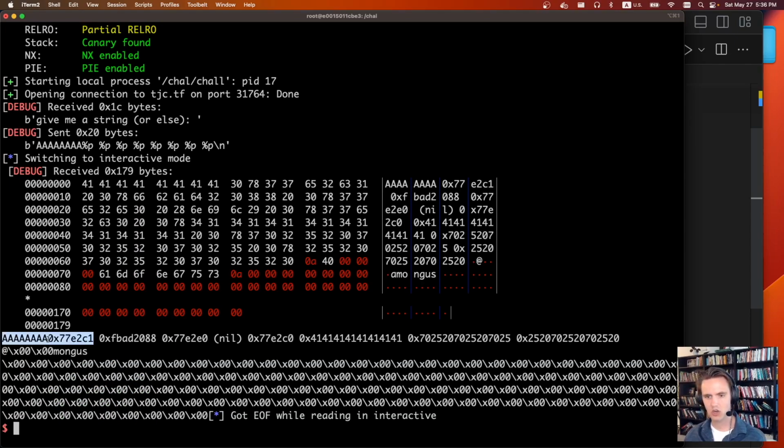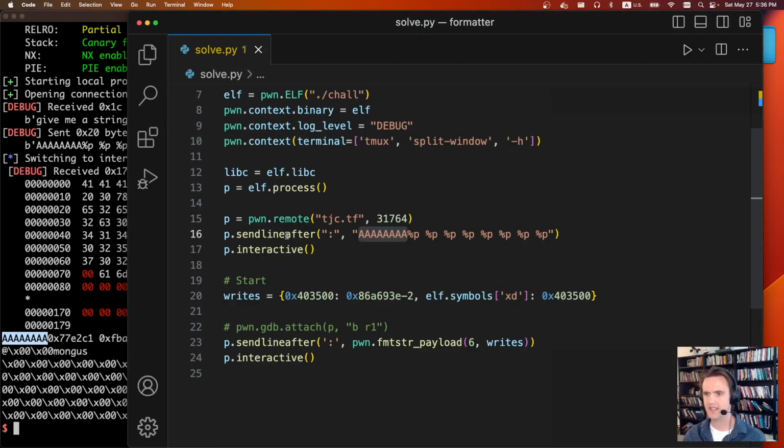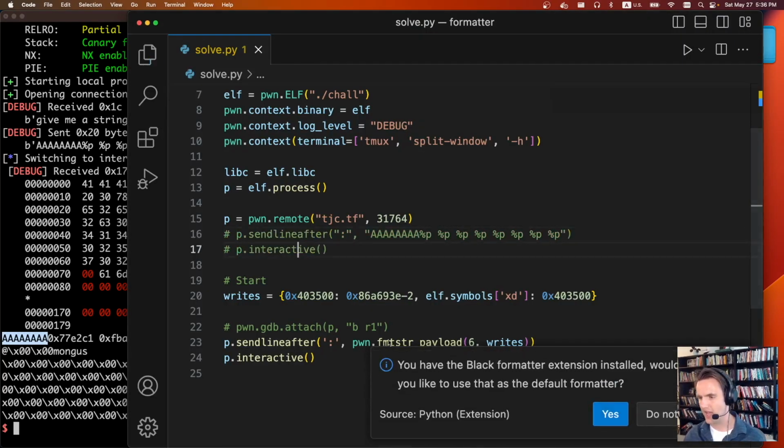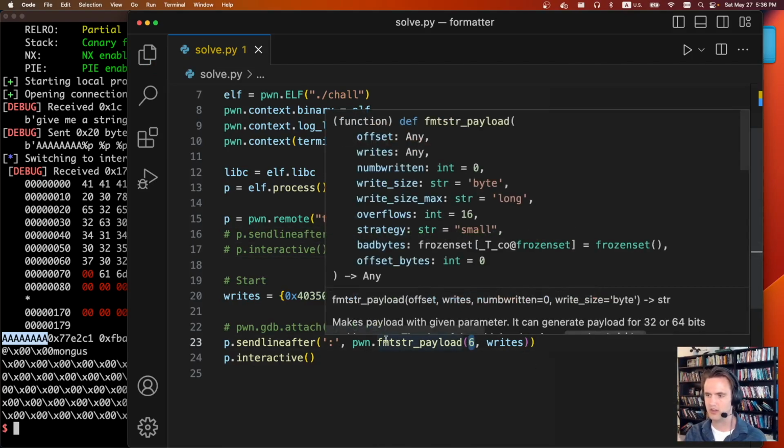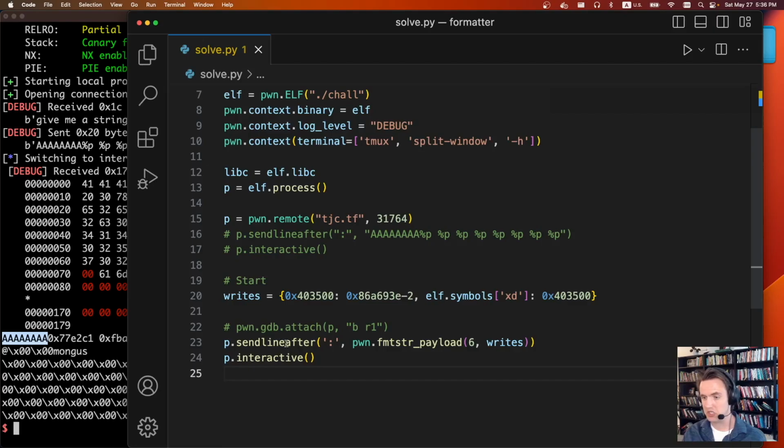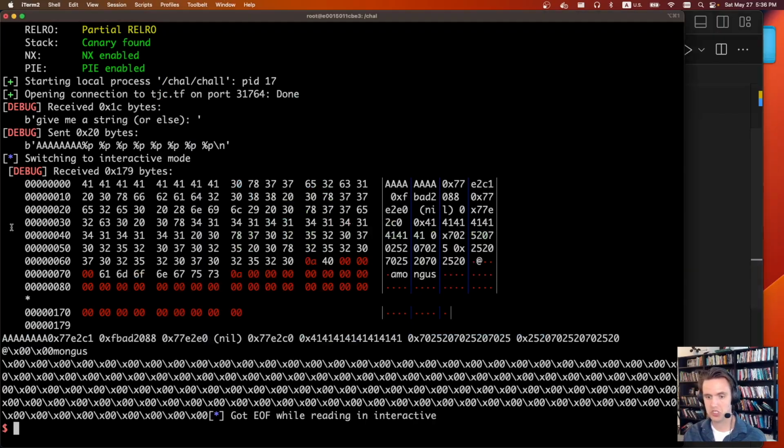We'll see this is our response. And so we get AAA, this is some address, null, or sorry, these aren't addresses, something, and then here's 0x414141. So if you count, this is 1, 2, 3, 4, 5, 6. It is the 6th %p until we get our reflected content. So we know it's offset 6. And you pass that into format string payload. And so format string payload now knows where your addresses actually start. But like I said, you just give the rights to the program, and from there it just works.